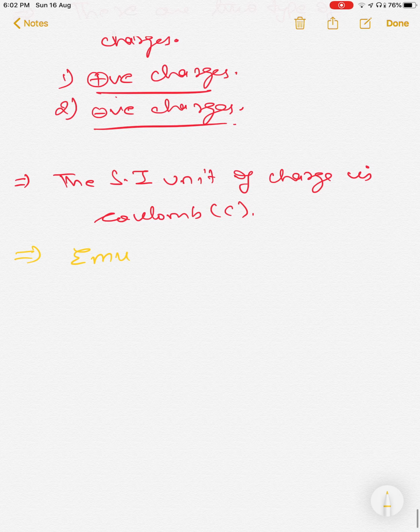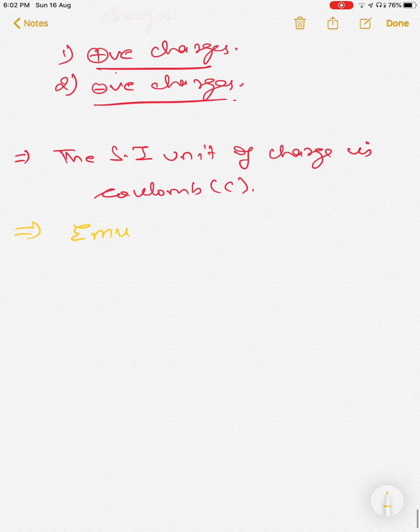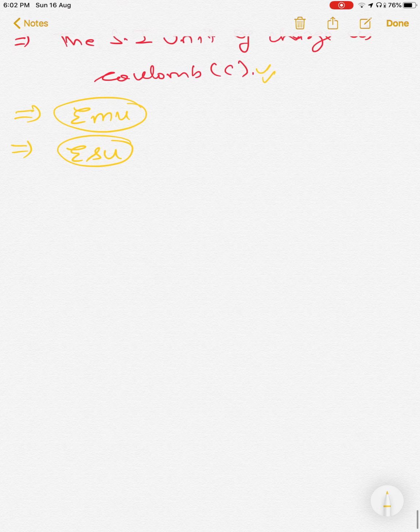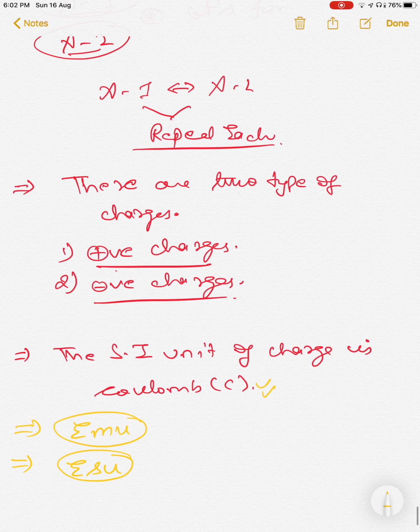And the smaller unit is the electrostatic unit, ESU. So these are two other units, EMU and ESU. Coulomb is a very much bigger unit than ESU, but EMU is larger than the coulomb. I don't remember exactly what these values are, but you can see them in the NCERT book. Okay, so now you have understood what charge is.